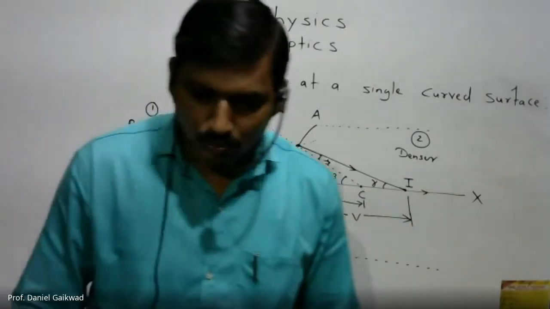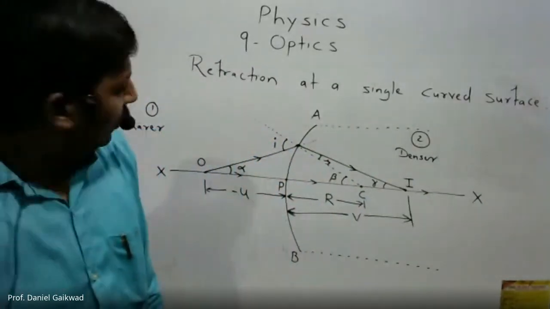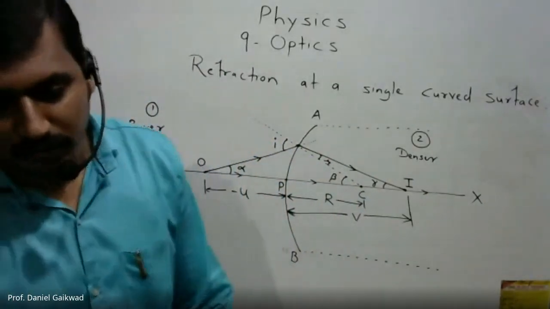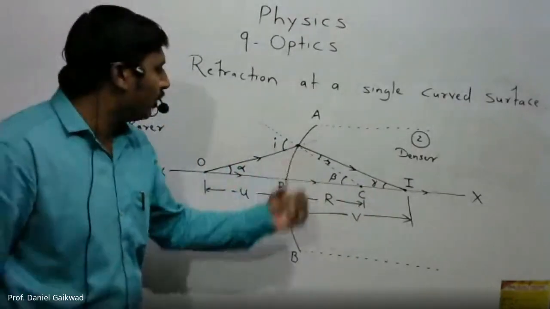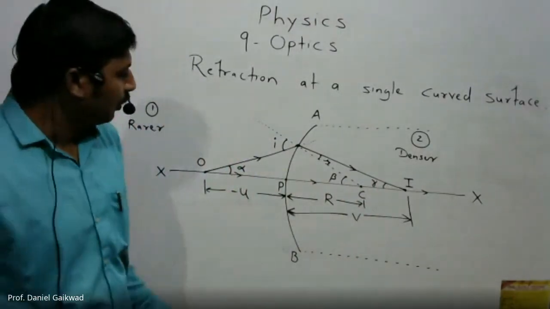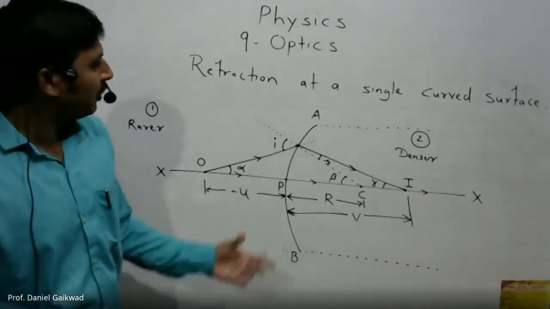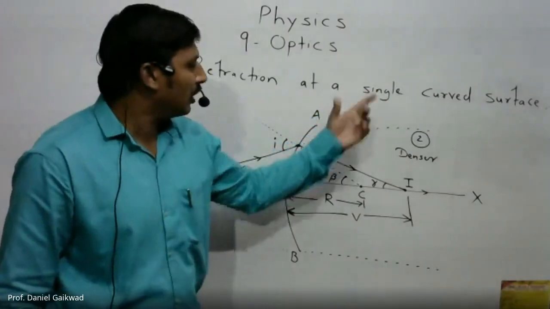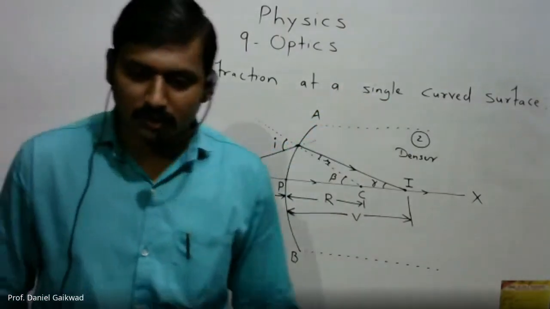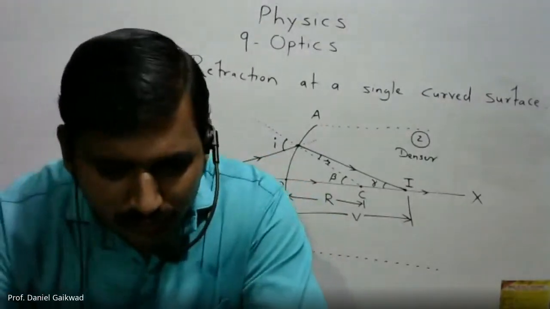Okay. So just try to draw the diagram at home. In the next lecture, we begin with the same topic, and we will discuss the different conditions we have to use and how to derive the formula necessary for refraction at a single curved surface.